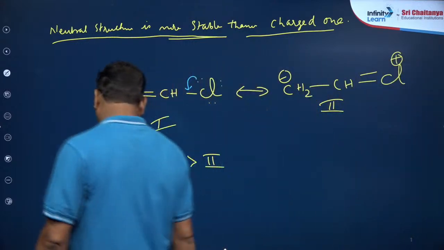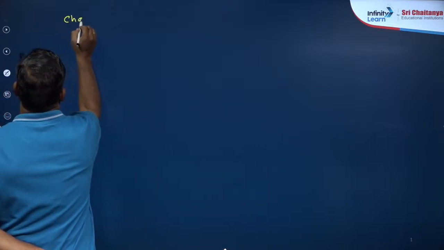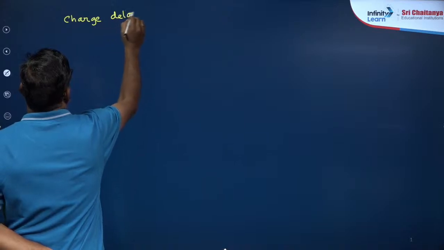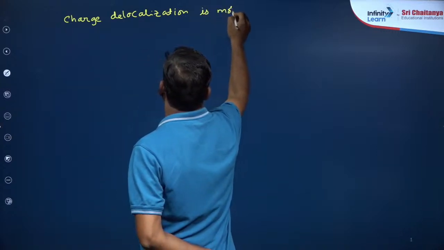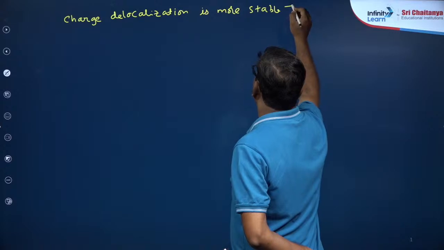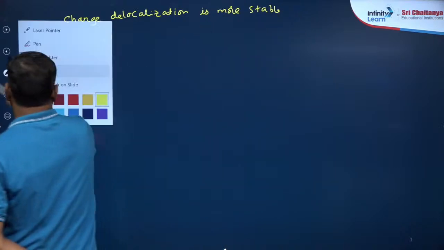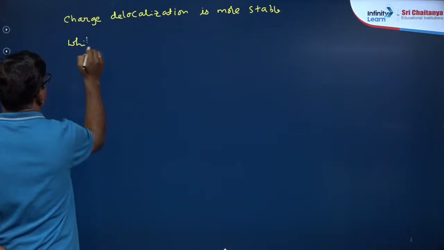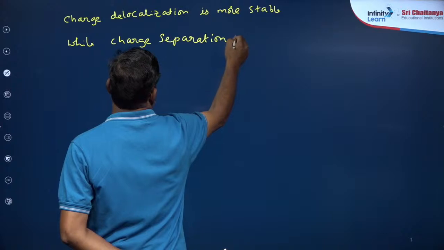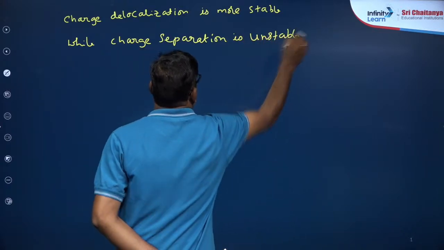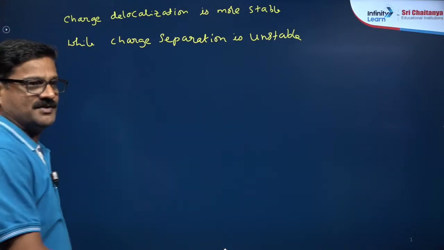Now, this is very, very important. And one more important point: charge delocalization is more stable while charge separation is unstable. ये चार्ज डीलोकलाइजेशन है क्या, चार्ज सेपरेशन है क्या? I am giving a very good important point.